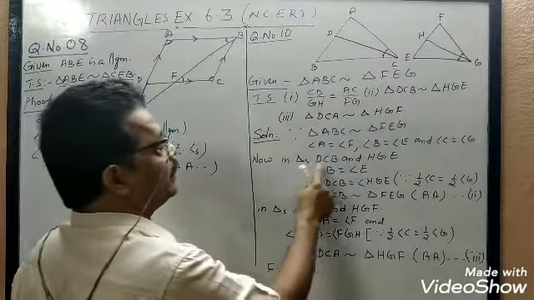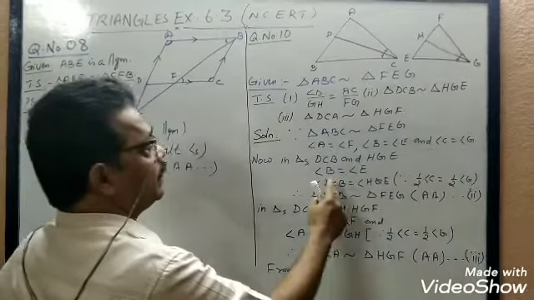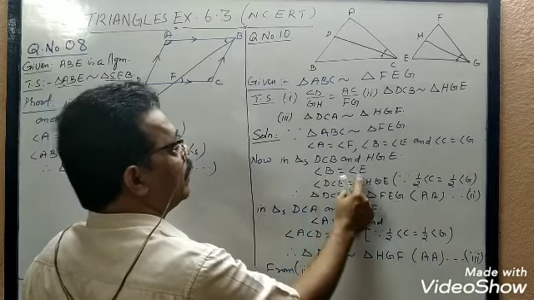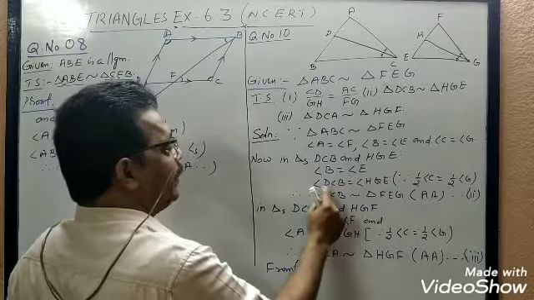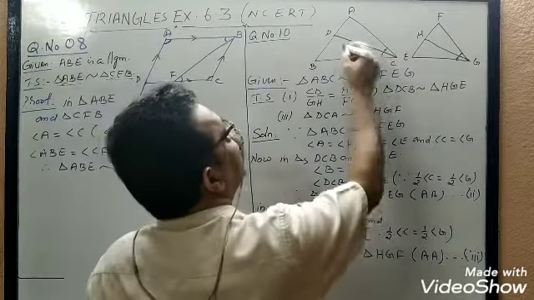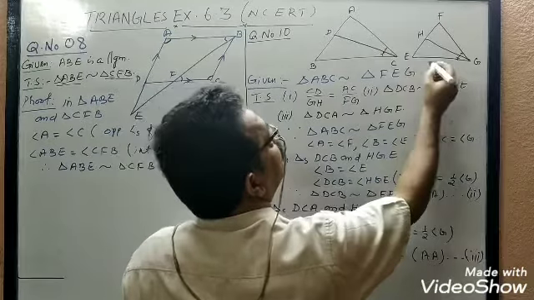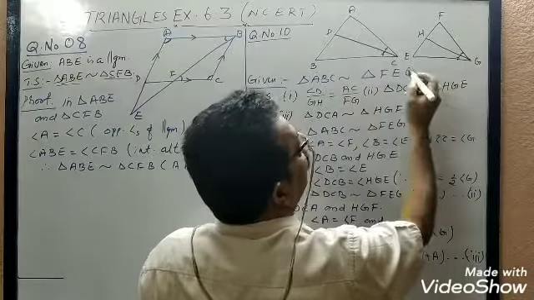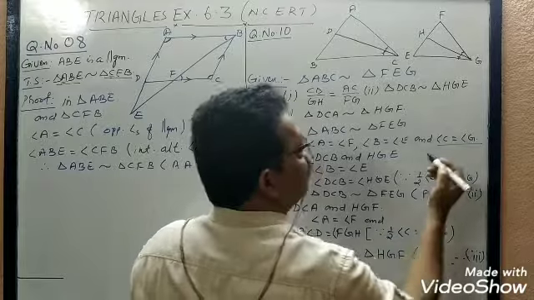Now let us take triangles DCB and HGE. In triangle DCB and HGE, angle B equal to angle E, because triangles are similar. And angle DCB, this angle, equal to angle HGE. Why? Because angle ACB, that is angle C, equal to angle G, we know.